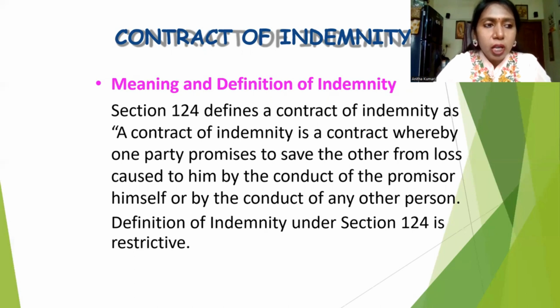For that also, if the reason is valid, I can claim compensation. Or if somebody hit my vehicle and damage occurred to it, then I can claim for it. So we have to be very clear that under the contract of indemnity, the loss occurs in two ways: either by the promisor itself or by a third party.